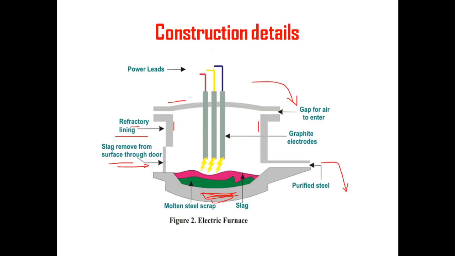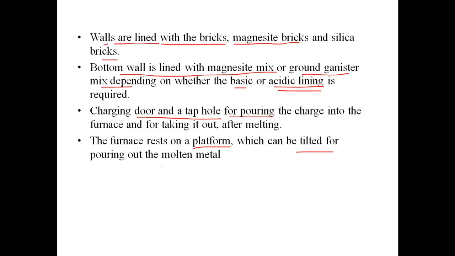Here you can look into this picture. We have a side door here. So the largest furnaces will have a side door for charging, and medium and small furnaces will have a top door for charging. Now let's look into the important topic, that is the types of electrodes.